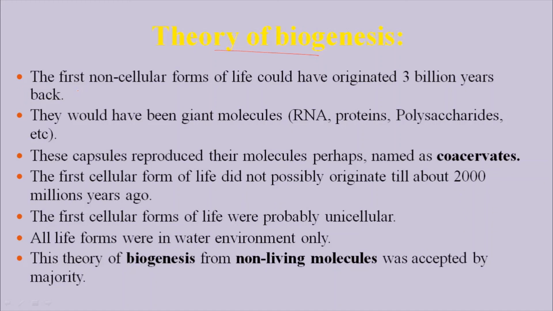They would have given a giant molecule. These molecules combine to form a large molecule. These large molecules are in the form of capsules, which start reproducing, and these capsules are perhaps known as coacervates. So initially life was in the form of coacervates, that is, a capsule form.